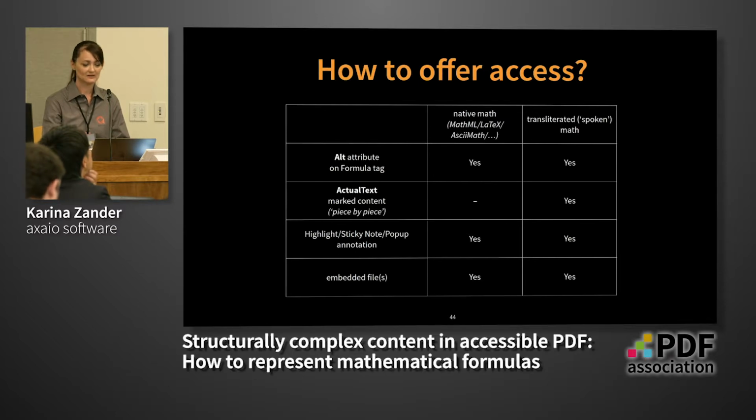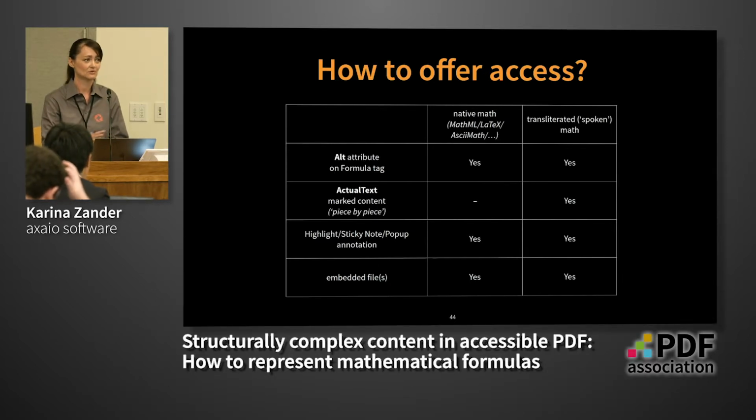We could take the alt attribute on the formula tag. The formula tag is only visual stuff, so you can't do anything else with it. But you could include the transliterated spoken math in the alt attribute, so type text into it. Or even take, for example, the LaTeX code in the alt attribute.